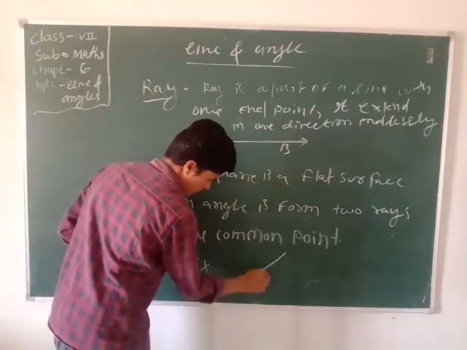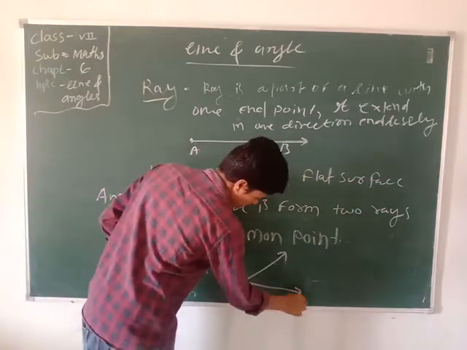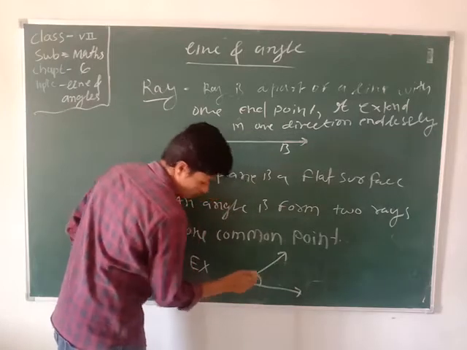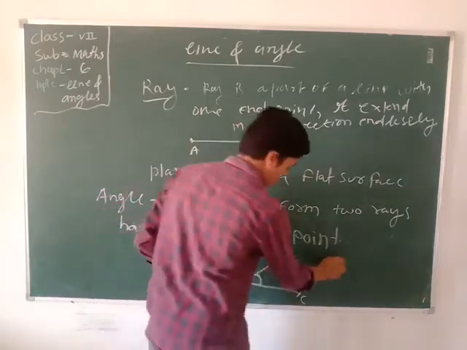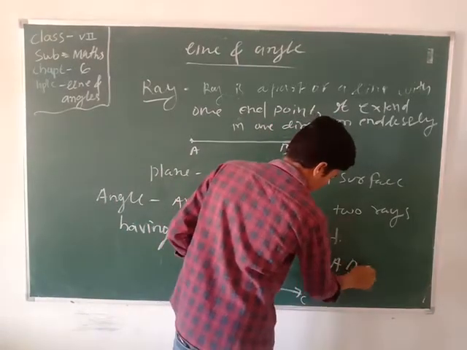Here is one arm, this side is another arm. Here they form an angle. There is one common point. We get A, B, C. Then the angle generated is angle ABC.